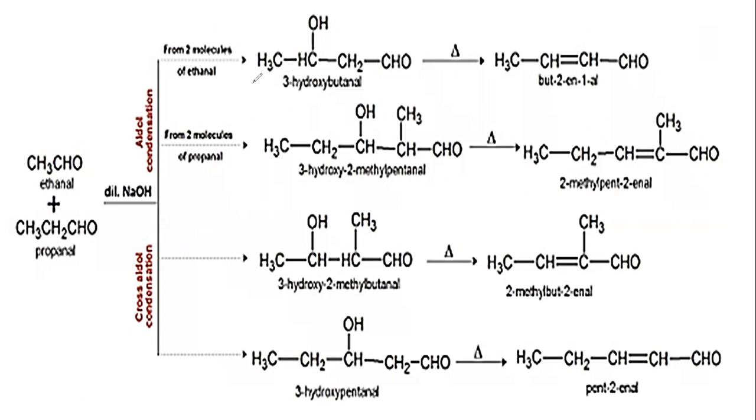So just now we have studied the aldol condensation of the aldehyde ethanal. It will give the same product as we have studied in the previous manner. And the propanal will also undergo aldol condensation with itself to give first the aldol and then the final product. The cross-aldol condensation between acetaldehyde and propanal gives 2 different products in this manner. So this is cross-aldol condensation.